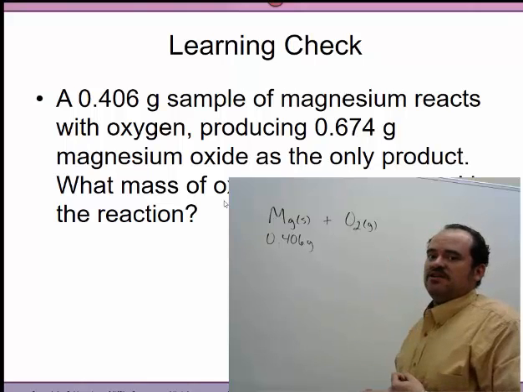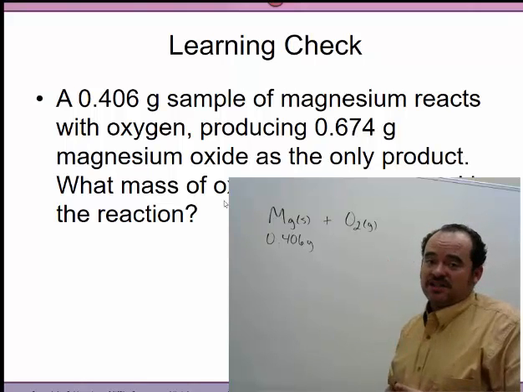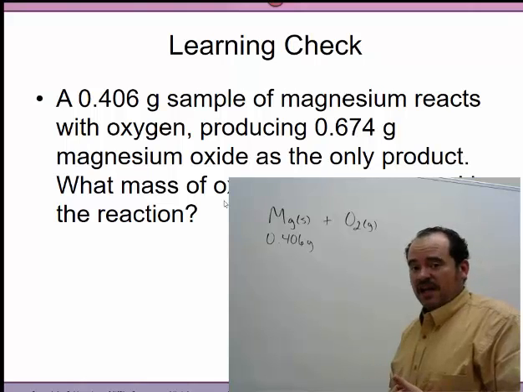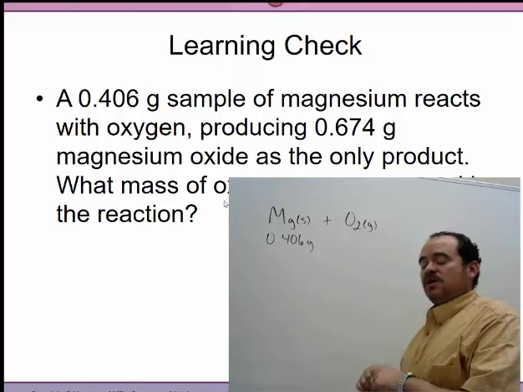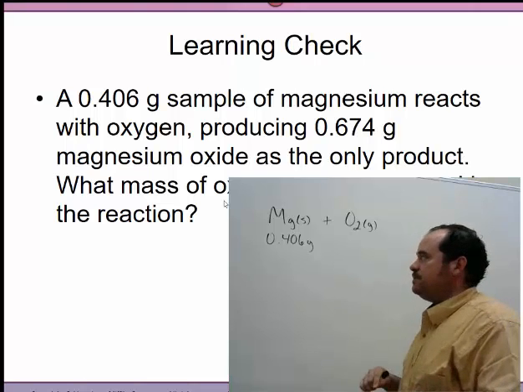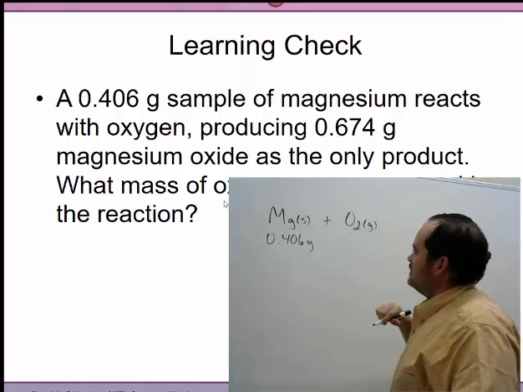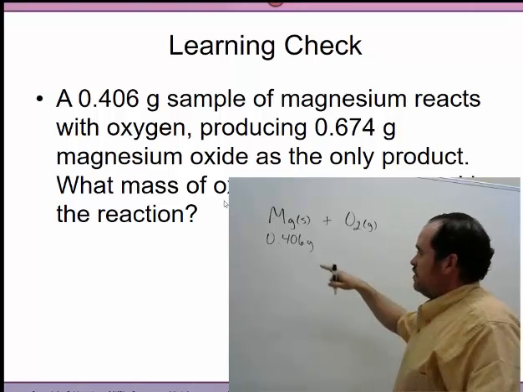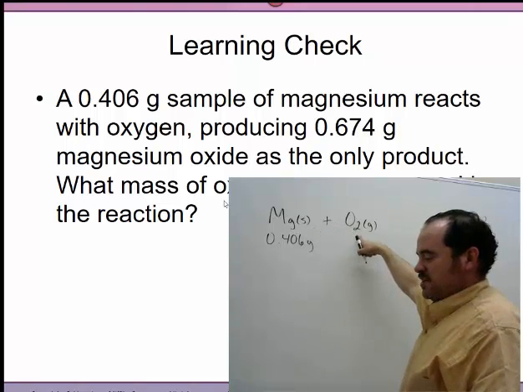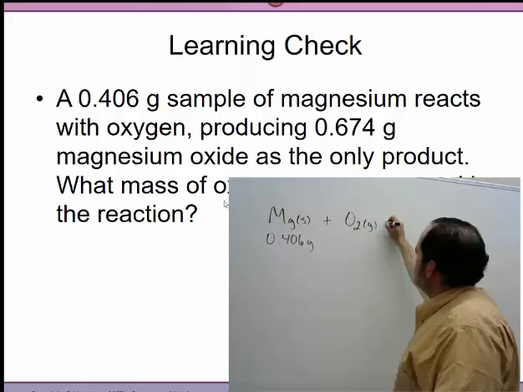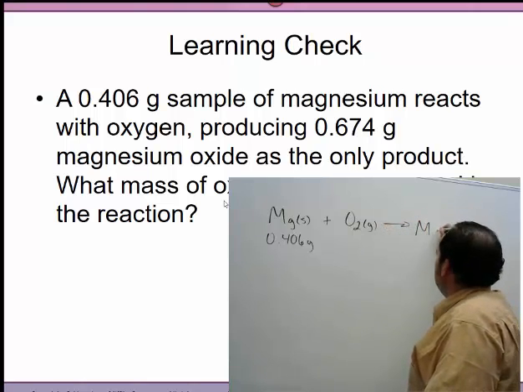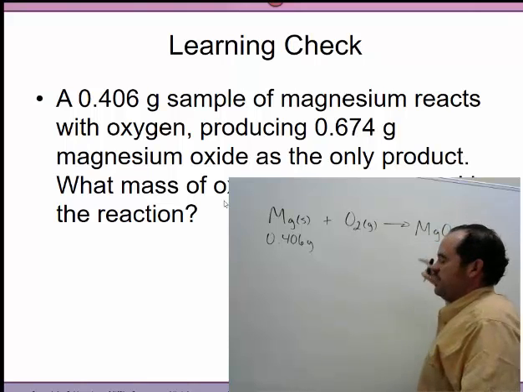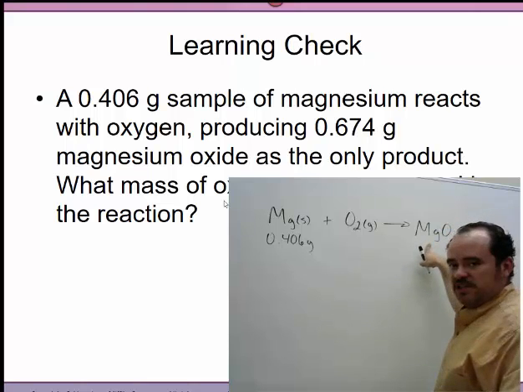oxygen, O2, nitrogen, N2, and you got your halogens. You have fluorine, F2, chlorine is Cl2, bromine is Br2, and finally iodine is I2. So this is a gas, okay? So this magnesium amount will react with some oxygen, and what it produces is something called magnesium oxide, MgO, which we'll also learn later on how to come up with nomenclature for this.